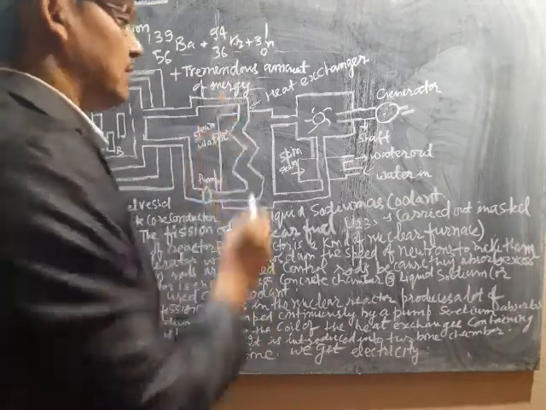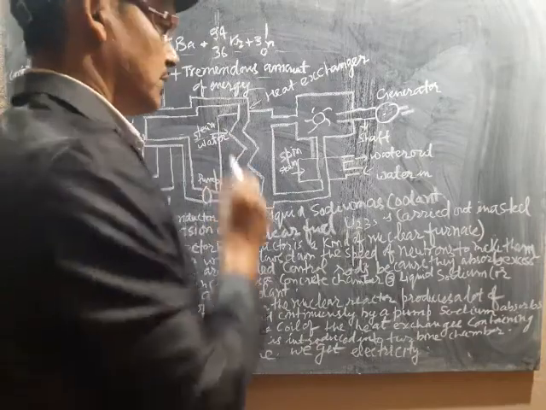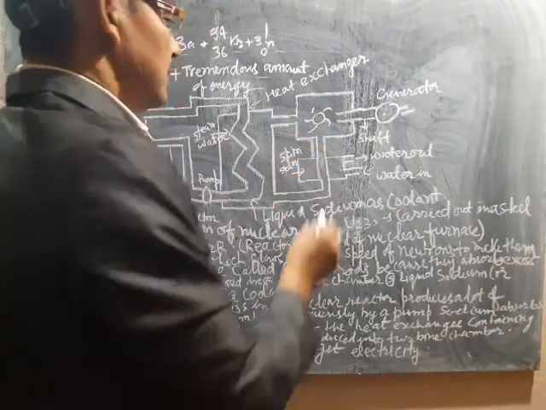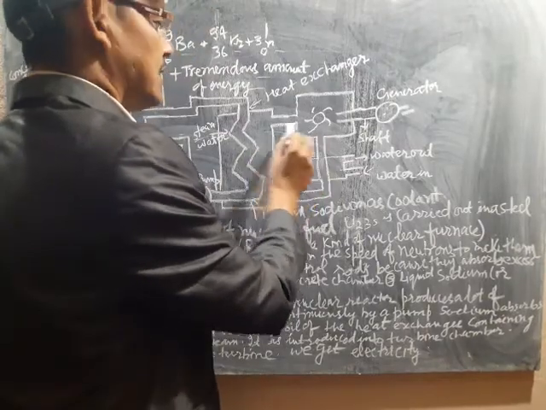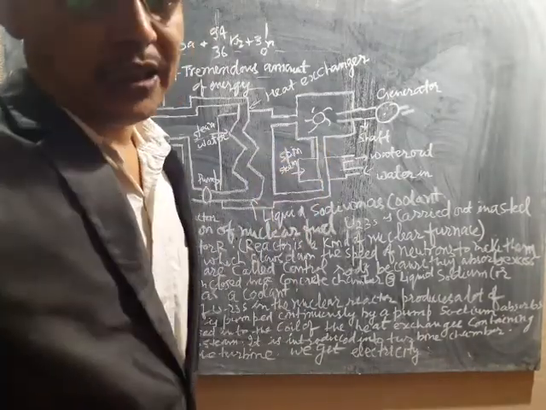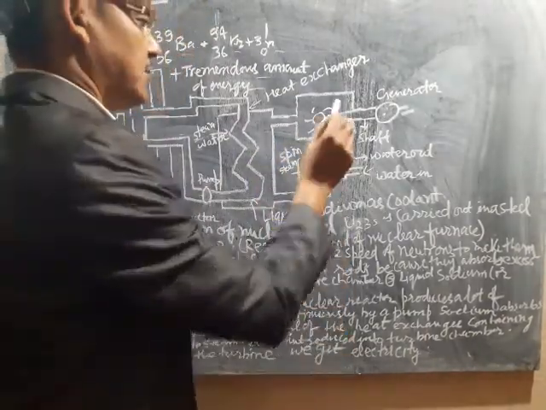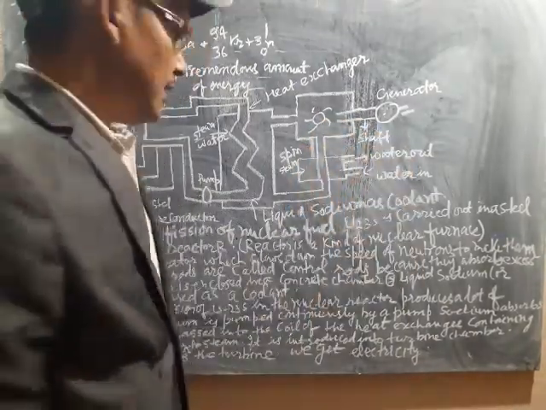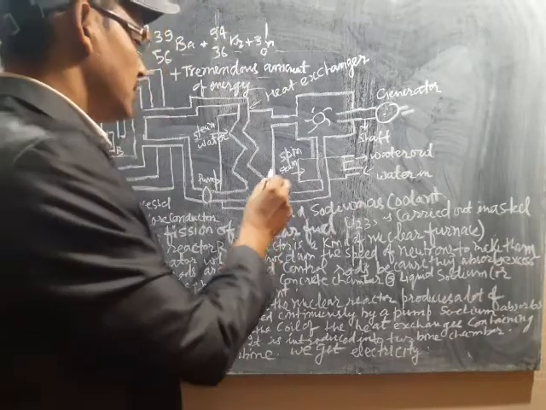This steam goes to a generator, a dynamo attached here, and through this you can get electricity. This is a simple process.